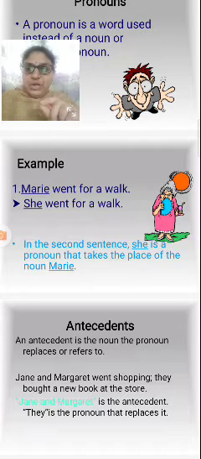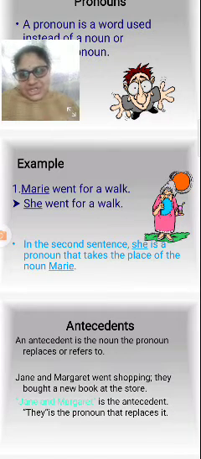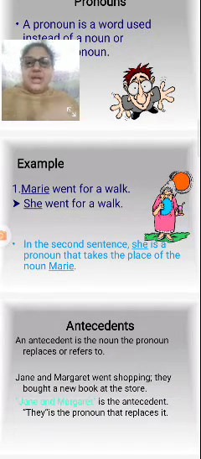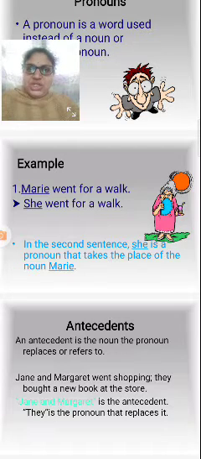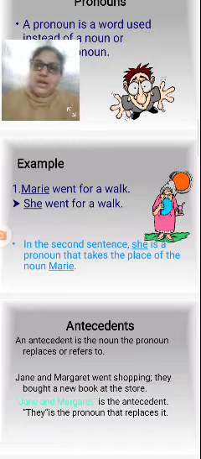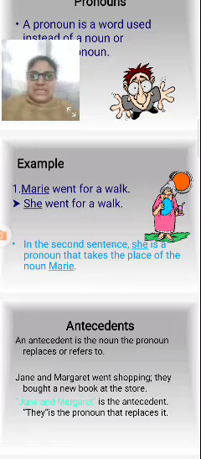Instead of the noun, we have to show the pronoun. So instead of Mary, we can take she as the pronoun: she went for a walk. You are not changing the subject, object or verb of the sentence, only changing the noun to the pronoun. In the second sentence, she is a pronoun that takes the place of the noun Mary.